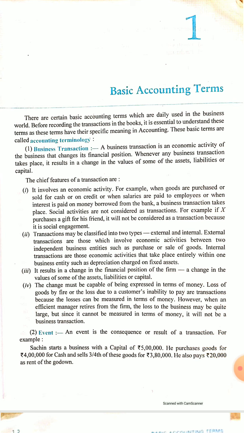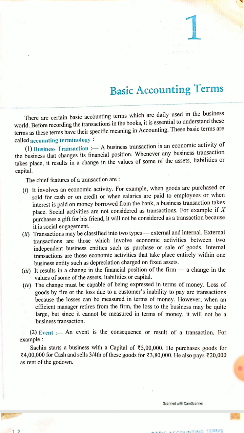Again, a transaction may be of two types, external and internal. External transactions happen between two separate business entities, like purchase of goods or sale of goods or sale of furniture to the scrap buyer. Two distinct entities are involved in external transactions, while in internal transactions the changes come internally, like charging depreciation on an asset or any machinery or furniture. So these are all internal.